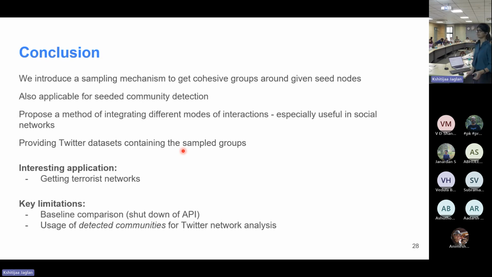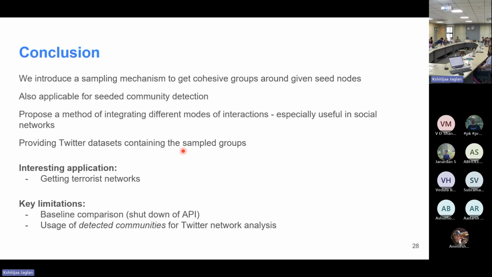However, there are also key limitations, mainly for the real world experiments that we did. For example, for the baseline comparison, the labels that we got for community were the labels that we detected after running community detection on the sample network itself. So they aren't really the ground truth labels. So we don't have that ground truth to compare to.